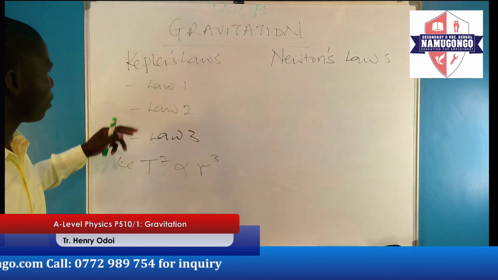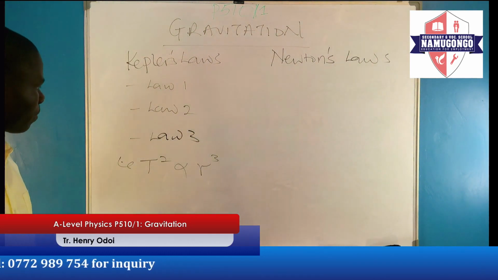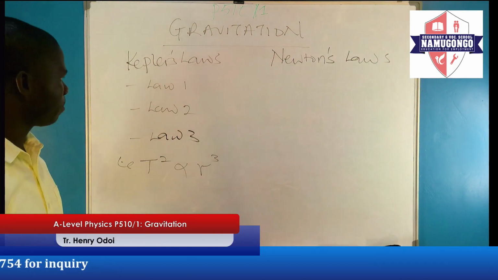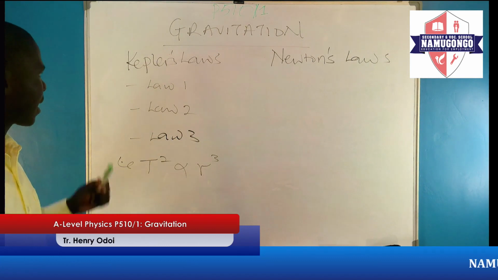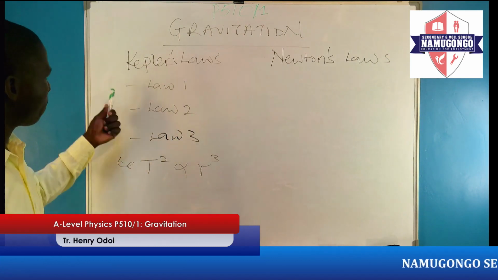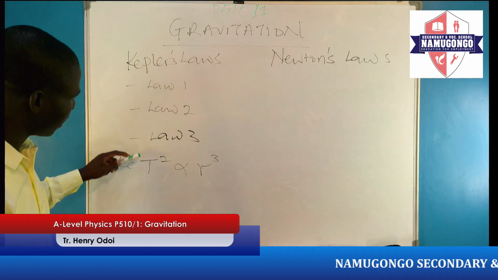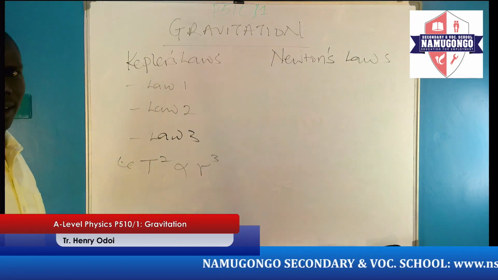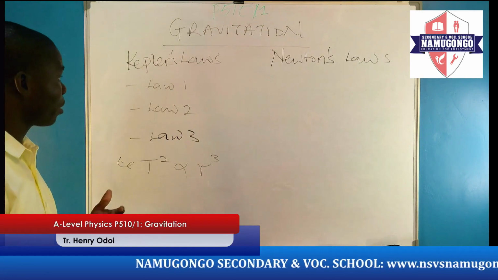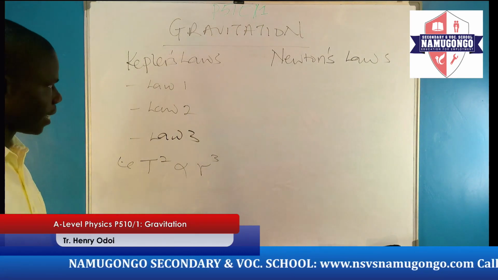Now we have looked at law 1, law 2, and law 3. They are all talking about planets moving around the sun. Therefore, these laws can also be called Kepler's laws of planetary motion because they involve the motion of planets.